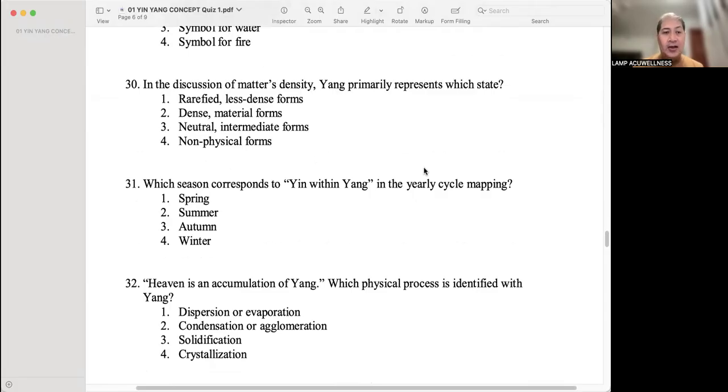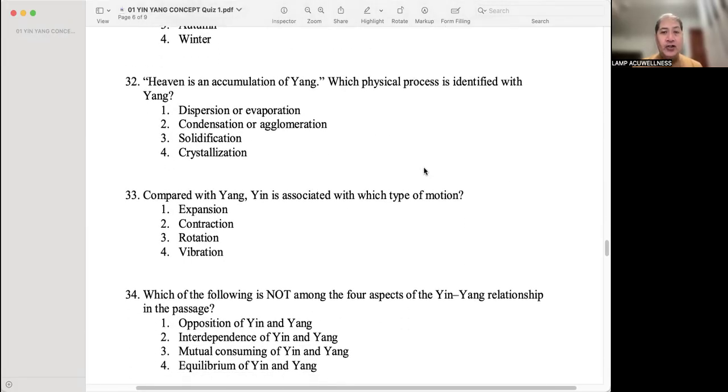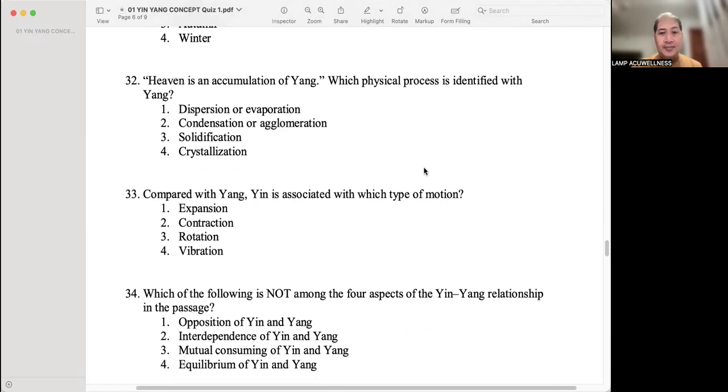Okay. Which season corresponds to yin within yang in the yearly cycle mapping? Dispersion or evaporation, number one. No, 31. We're still in 31. Which season corresponds to yin within yang? Autumn, number three. Heaven is an accumulation of yang. Which physical process is identified with yang? Number one, dispersion or evaporation.